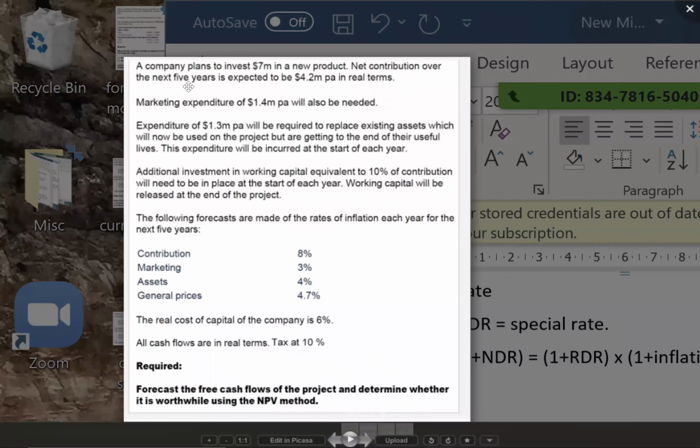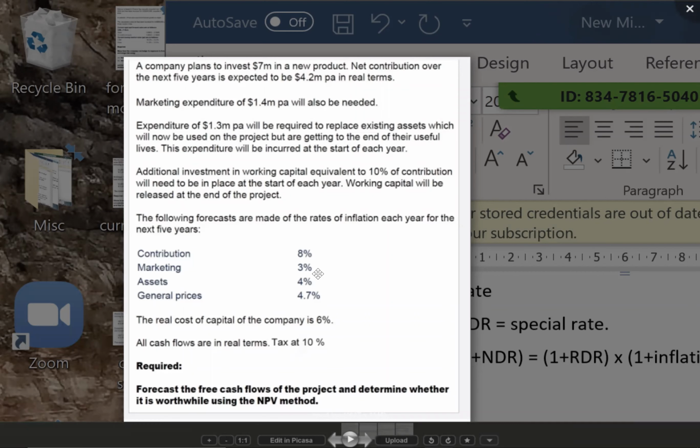For 5 years. Next, marketing expenditure of 1.4 million per annum will also be needed. So now if contribution is in real terms, your expenditure will also be in real terms. Even if they don't say it, it will still be in real terms. Is this clear? Okay. Now they have given the inflation for marketing: 3%. So 1.4 million will increase by 3% every year.